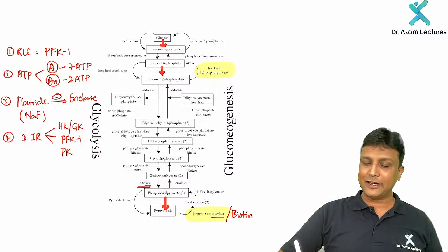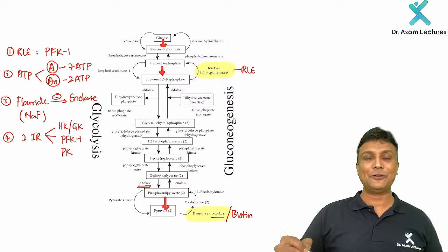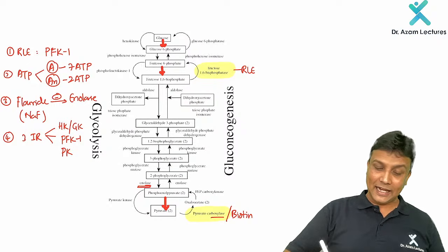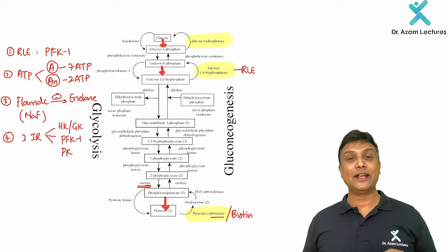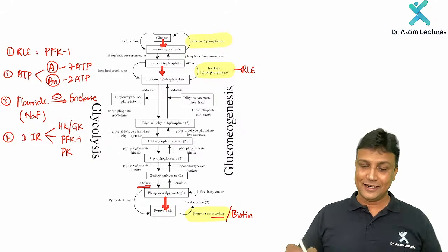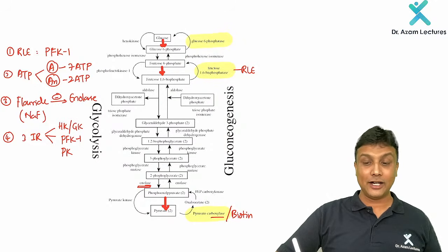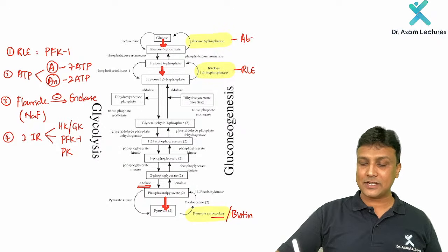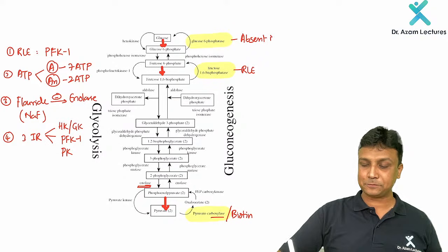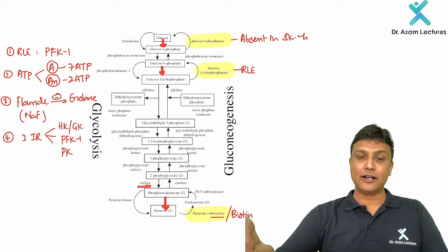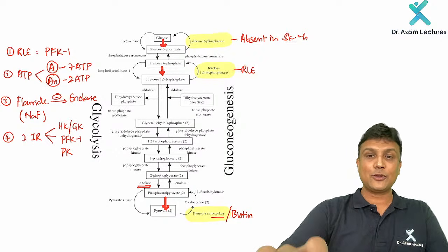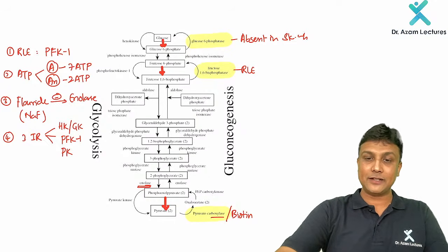Then number 2, you have to remember fructose 1,6 bisphosphatase. I told you just now, this is the rate limiting enzyme of gluconeogenesis. And number 3, you have to remember the conversion of glucose 6-phosphate to glucose is by glucose 6-phosphatase. And this one here is important. Why? Because it will be absent in skeletal muscles. It is absent in skeletal muscle here. Fine. So this one here will be absent in the skeletal muscle. That is the reason why you will not be able to see gluconeogenesis taking place.